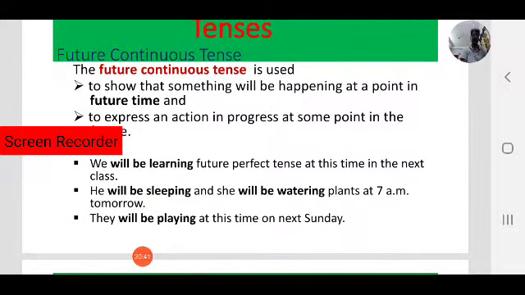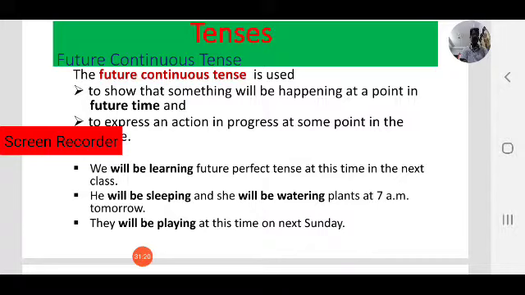Next example. They will be playing at this time on next Sunday. Next Sunday, no online class, no video lessons. So what will they do? They will be playing at this time on the next Sunday. The action of playing is in progress at this time next Sunday.